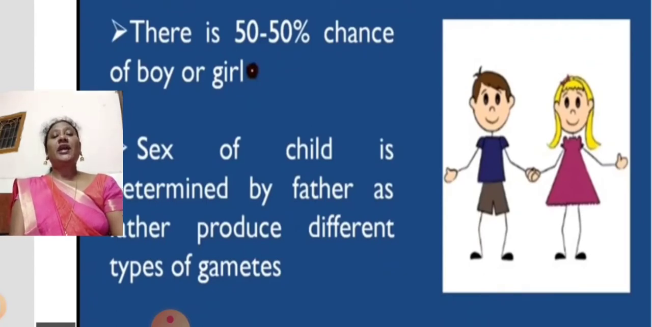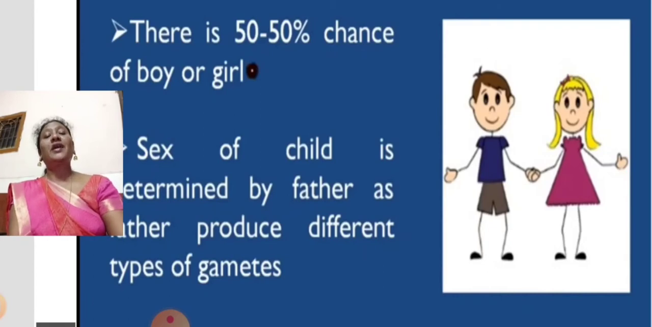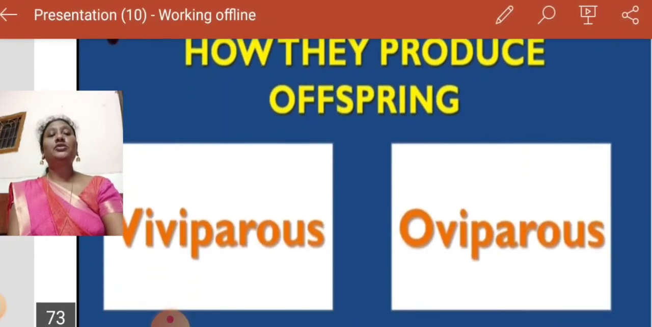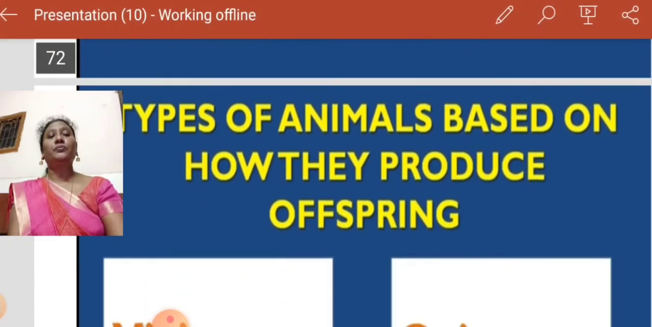So the sex of a child is determined by the father, as the father produces different types of gametes. For your exam they will ask, what is the smallest chromosome? The Y chromosome is the smallest chromosome. So the father has different types of chromosomes, and the father is mainly responsible for releasing the chromosome.